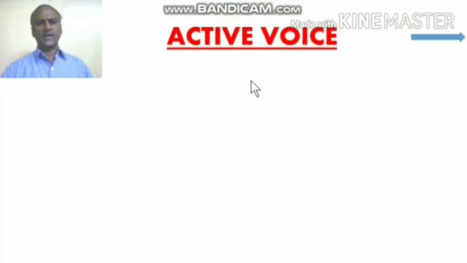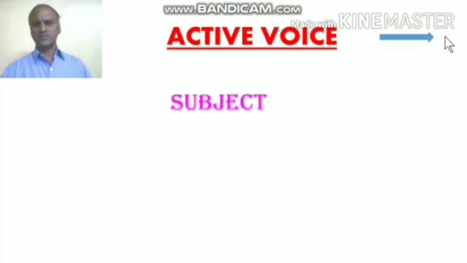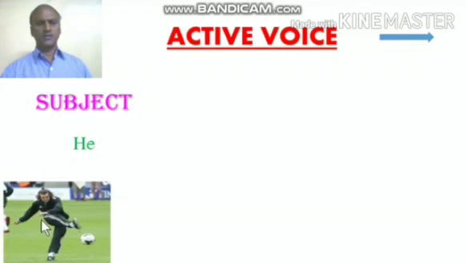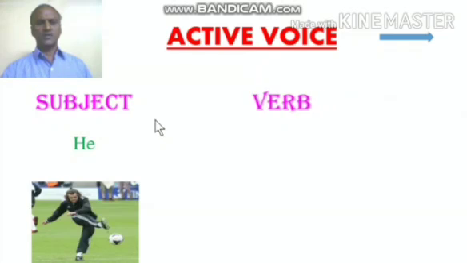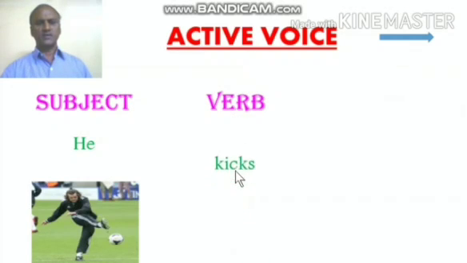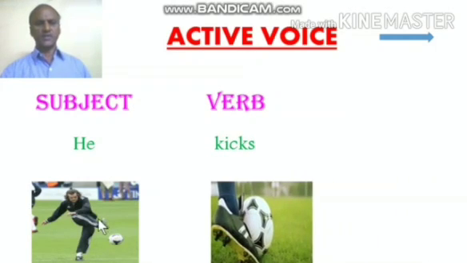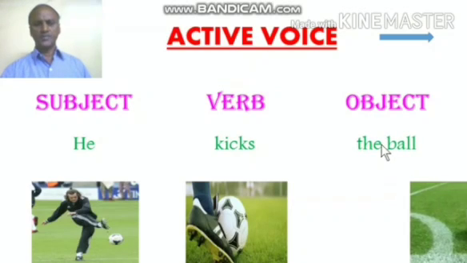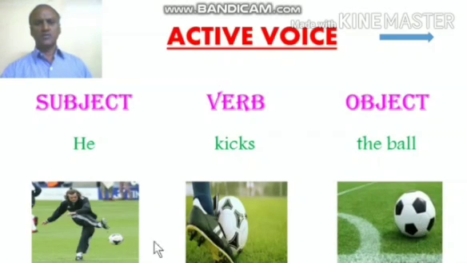Another way of understanding active voice. Active means doing something. Here, subject, he. Now, what does he do? The verb is there. Kicks. The action done by him is kicking. Object, the ball. So, he kicks the ball. He is the subject, kicks is the verb, ball is the object.